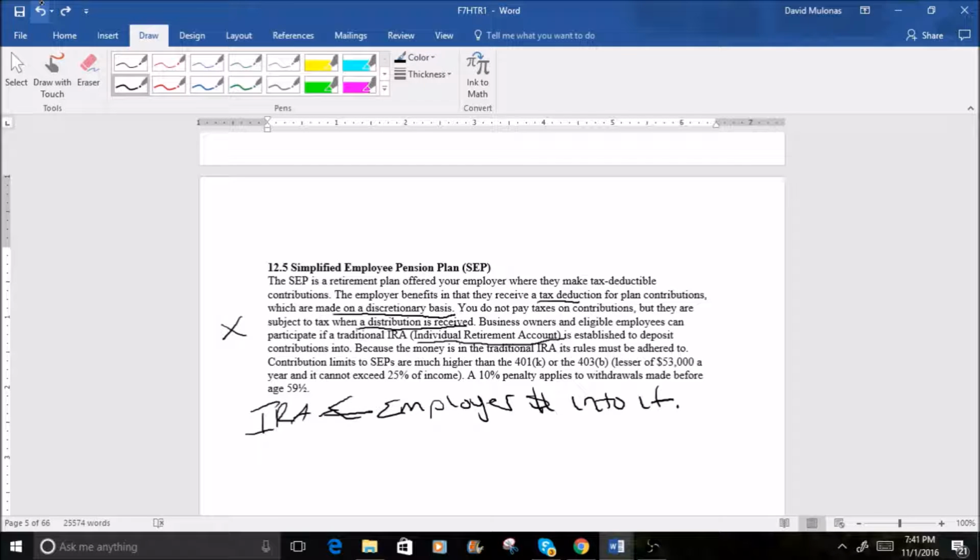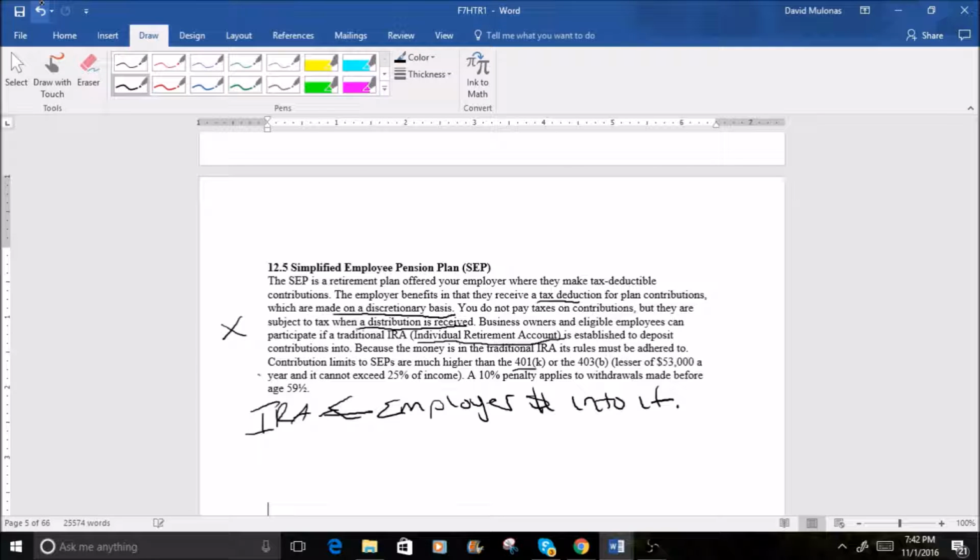Another thing here is that being that there's an IRA established by you, that means you have to adhere to its rules and not to the rules of the employer plan like a 401k would have, or the rules that are set standard by the government that the employee has to follow based on the employer's guidelines of how much they're going to match. So what we're saying here is that you just have to follow the IRA rules, which we'll get into in another chapter.